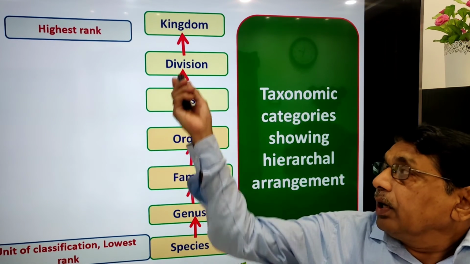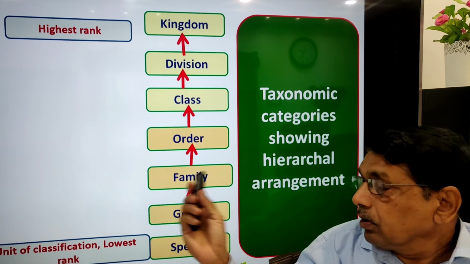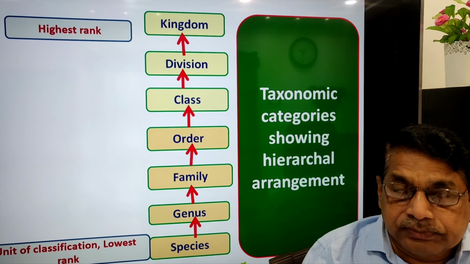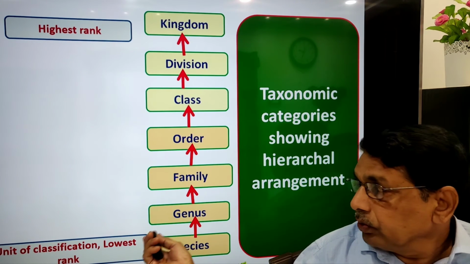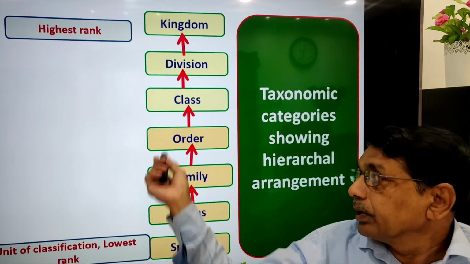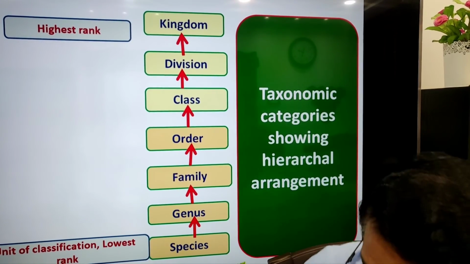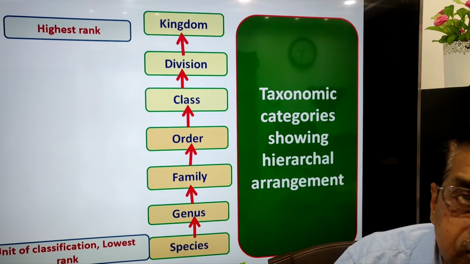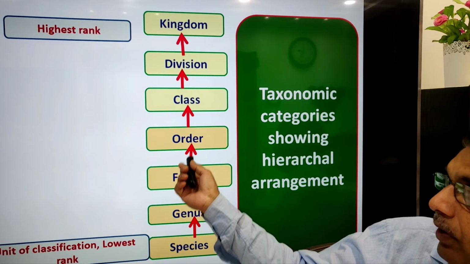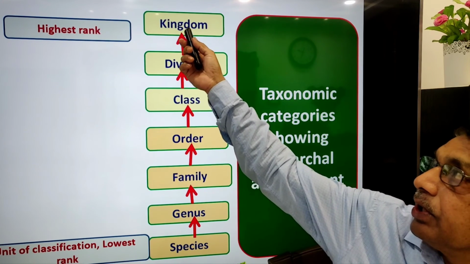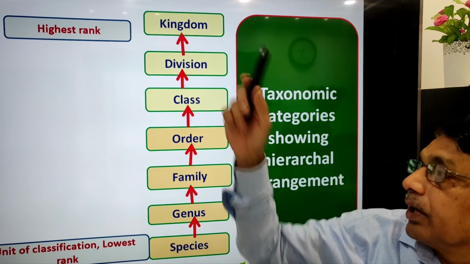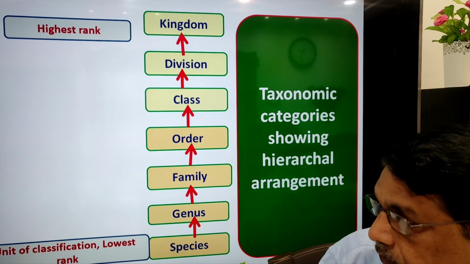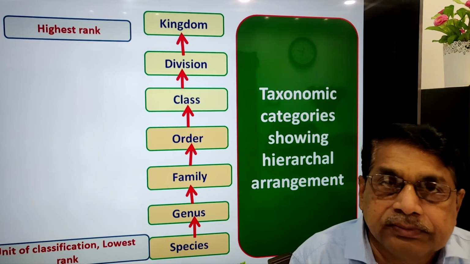Now, this is the hierarchical arrangement of living organisms or a classification, one above the other, as here shown in ascending order. Species is the lowest rank. Then genus, family, order, class, division, kingdom. Kingdom is the highest rank. Species is the lowest rank. It is the unit of classification.